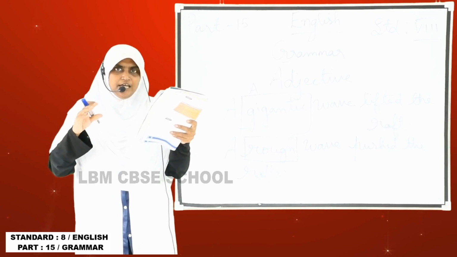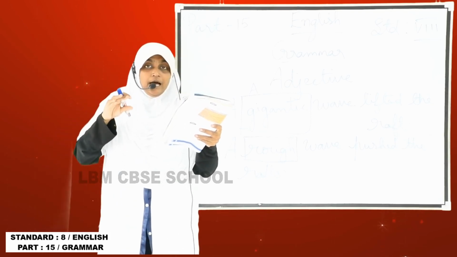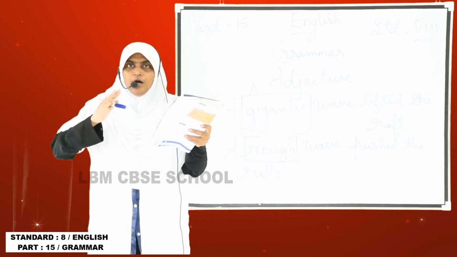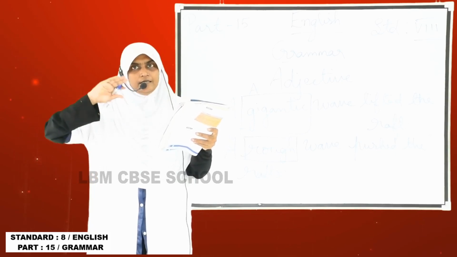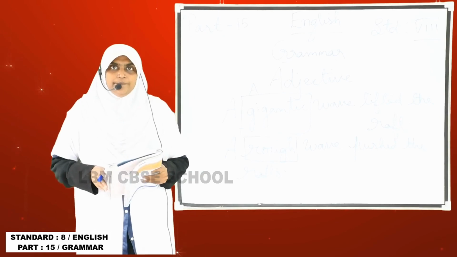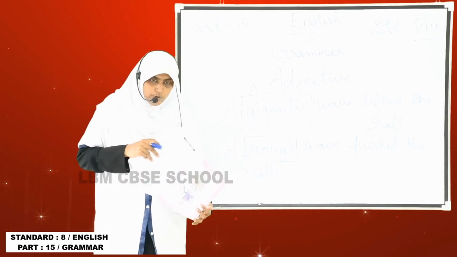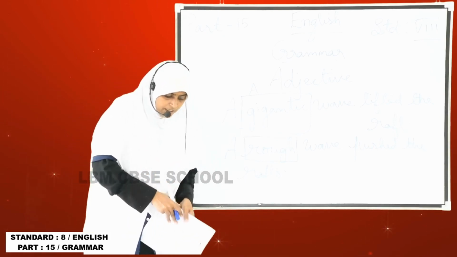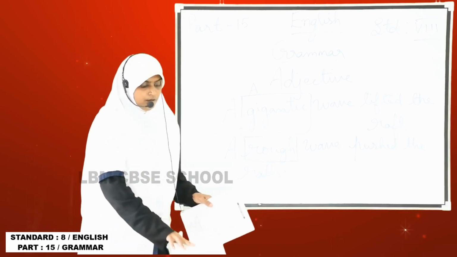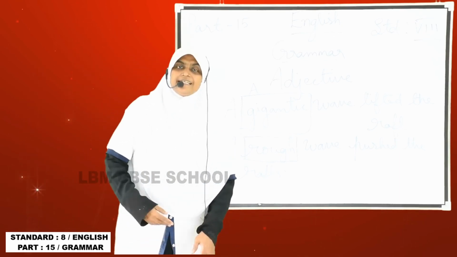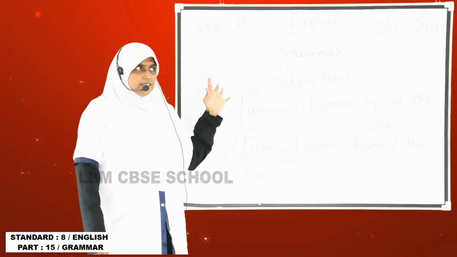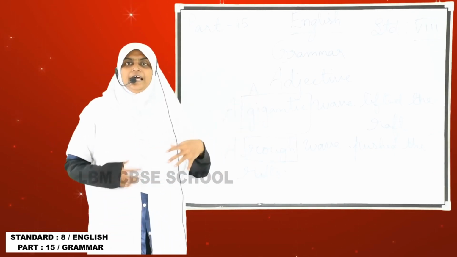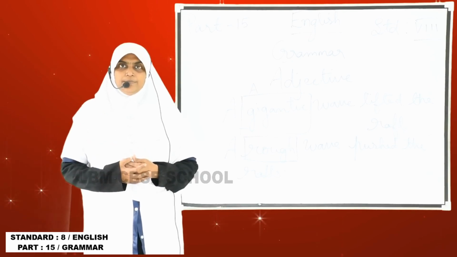Positive is just a statement about one person. Comparative means comparing one person to another. Superlative means they are the topmost, the best one, like the highest score in the class. Understand? I have only started. Next class I'll give you more examples, don't worry. I just started the basic thing. In adjective I'll give you more examples.